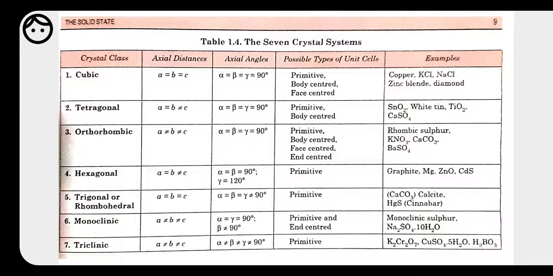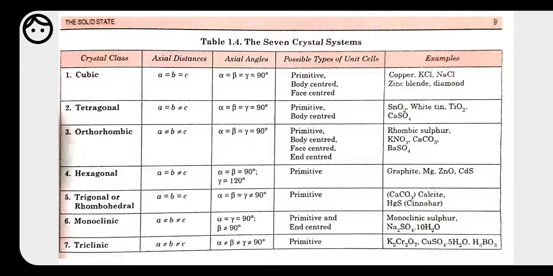Next we have orthorhombic. In the orthorhombic, A, B and C are all not equal to each other. This means the lengths of all three are different from one another, but the angles between them are equal, that is 90 degrees. So alpha, beta and gamma are equal to 90 degrees, but the lengths A, B and C are not equal to one another. So here also the possible types of unit cell may be primitive, body, face or end centered. Again we have examples like rhombic sulfur, KNO3, that is potassium nitrate, and so on.